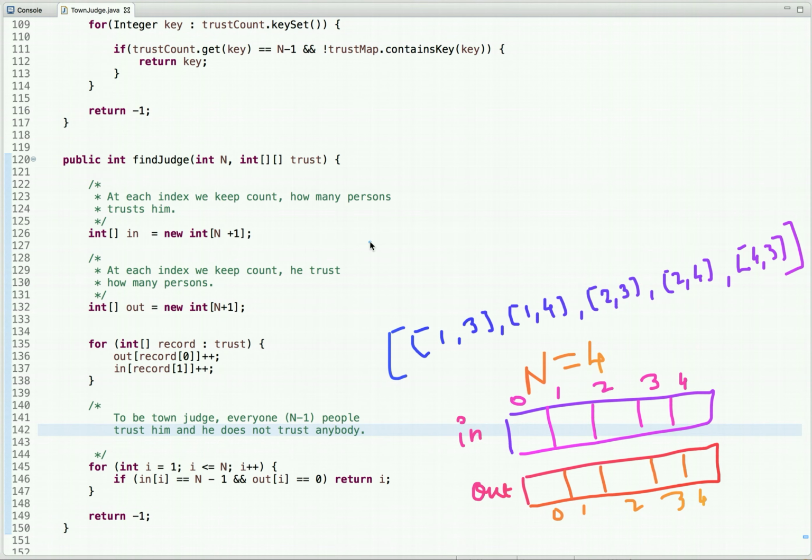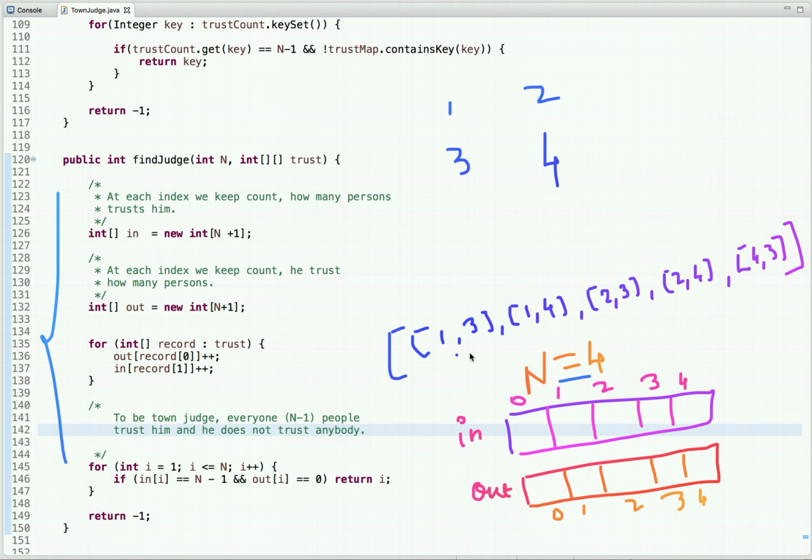Let's see how we can optimize our previous solution, and before checking the code, let's first understand the logic behind it. The value of n is 4, so there are 4 persons. To be eligible for town judge, there are 2 conditions: everyone trusts this person and this person should not trust anyone.